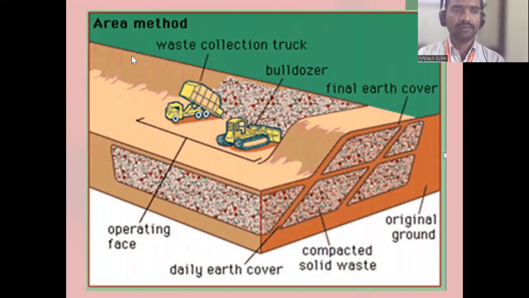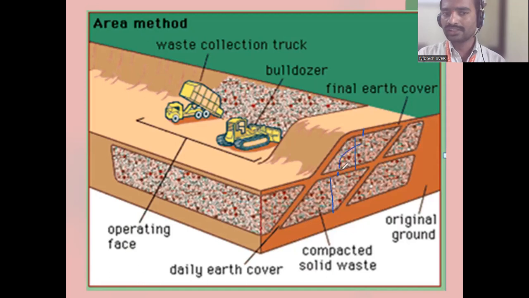Yes, area method. Okay, so they are opening the trench. After each layer, they are filling with 1 inch of soil. Again they are filling the soil waste. So they are filling 6 to 8 feet of waste, then 1 foot of soil. Again they are filling the waste, and again there is soil.